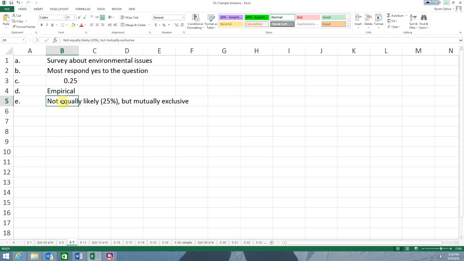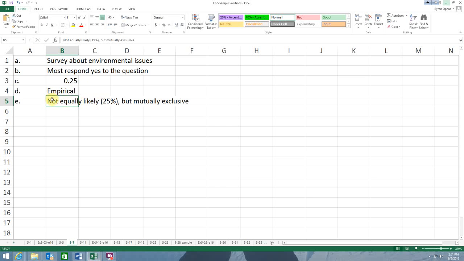And then E, I've got to flip pages. It asks, are each of the possible outcomes equally likely and mutually exclusive? And this one got a little confusing to me, and I had to think about it. If our outcomes up here, for example, that 10% might answer yes, that's certainly a different likelihood than that 50% might answer yes, right? And so they're not equally likely. Now, it's equally likely that one might answer yes, or two might answer yes. Okay, a little bit different concept there than when we're talking about these events and what we've put up here in B.